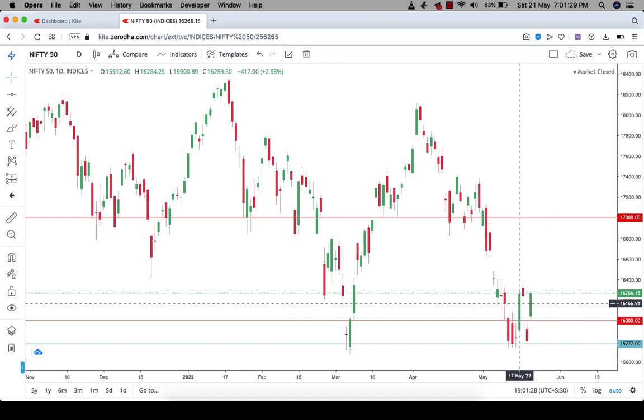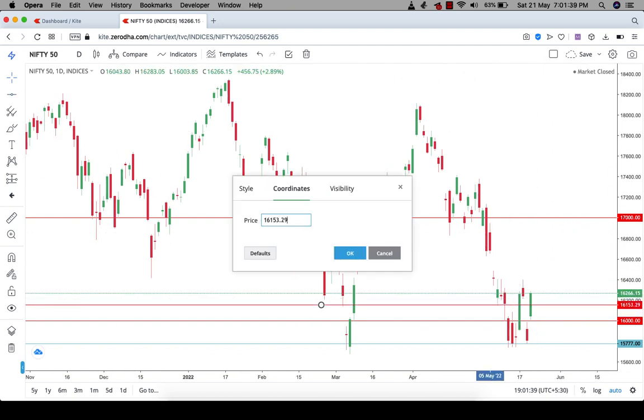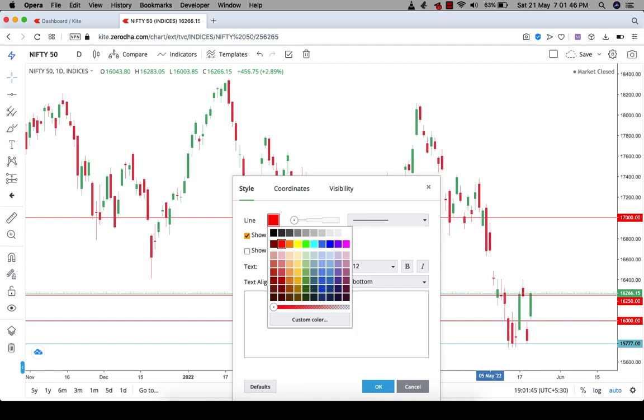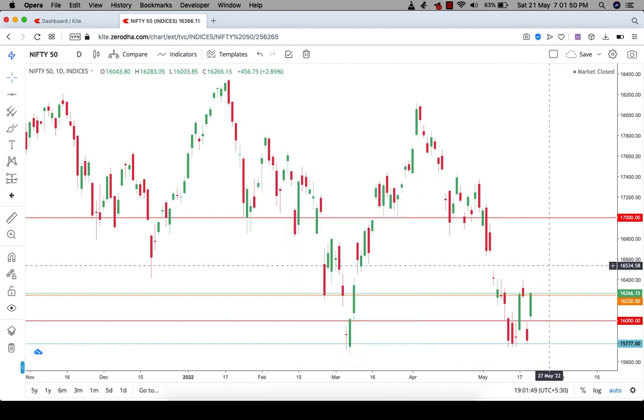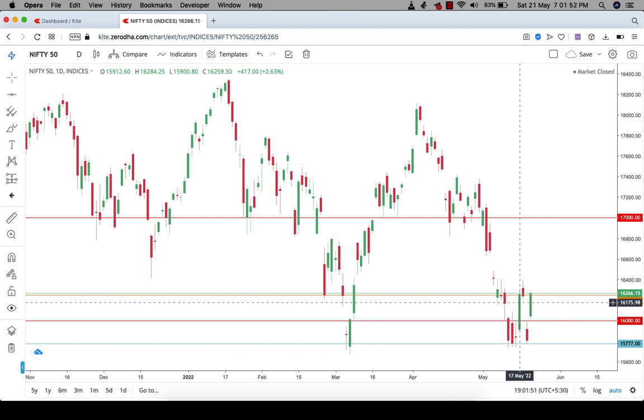On the 17th of May, the market closed above 16,000, and the closing price was 16,259. It also closed above 16,250. If you see the square of 9 as a 25% retracement value level, in that case you can find 16,250 as another resistance when the market closes above it.